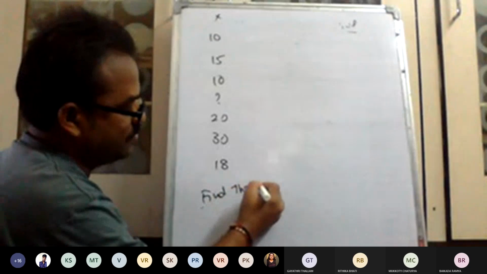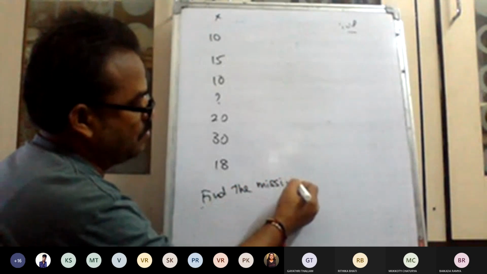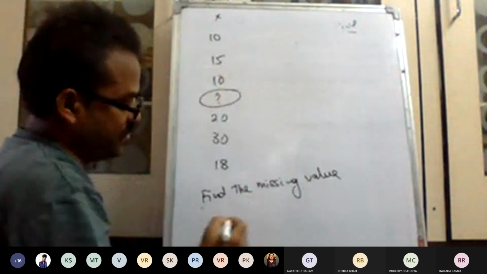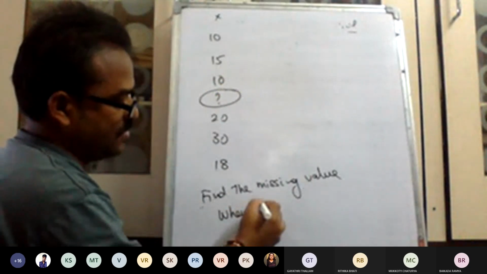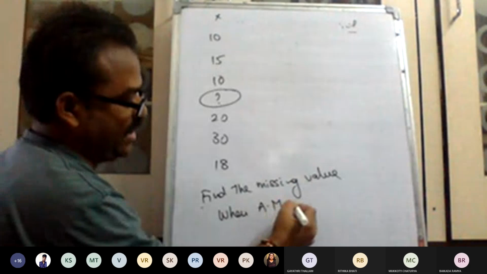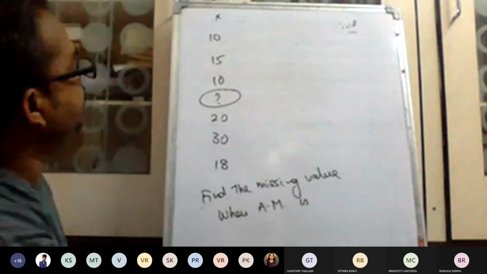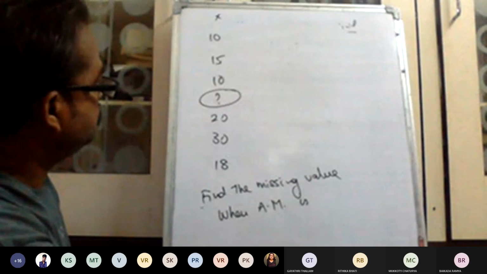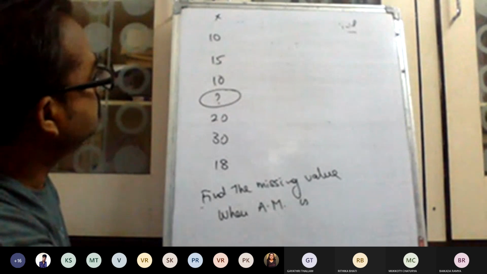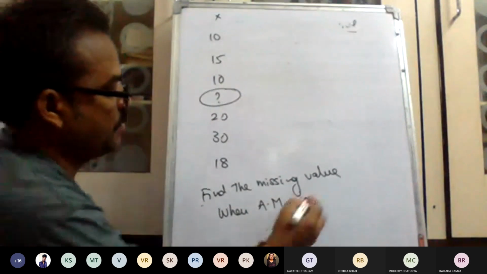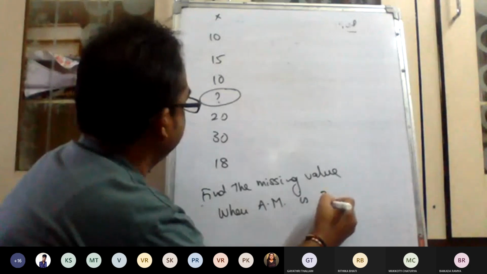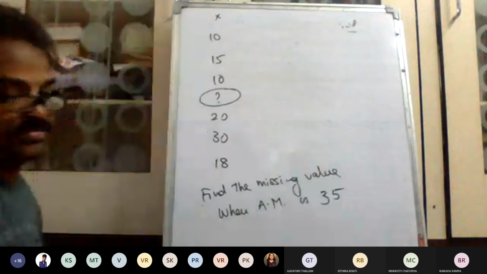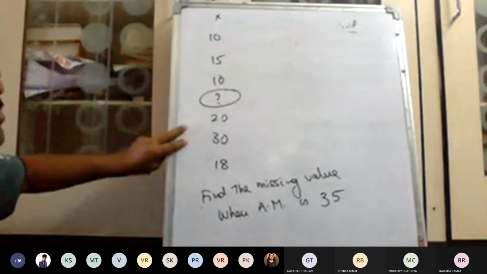Find the missing value, when arithmetic mean is... Here, this is the given information.